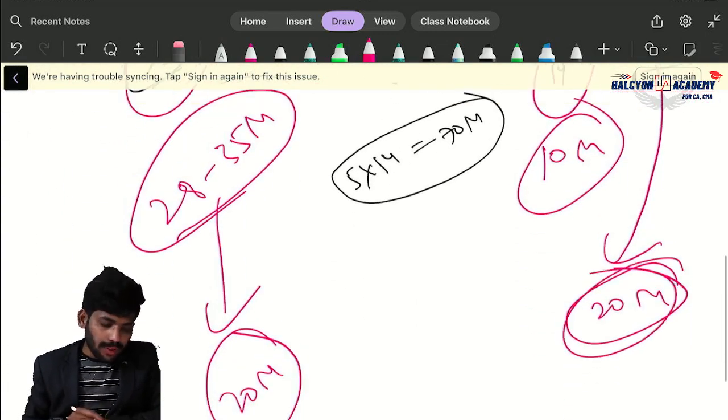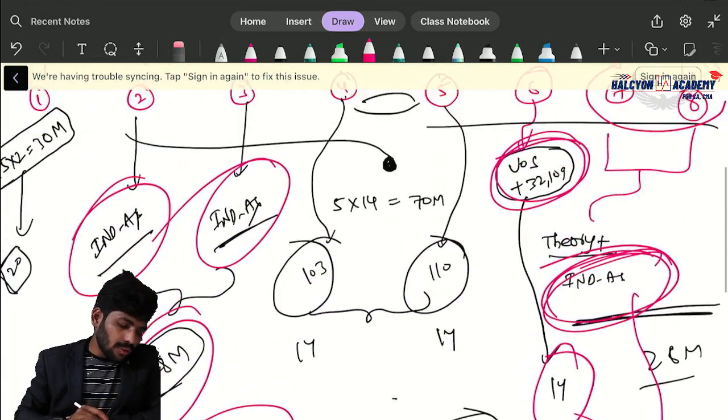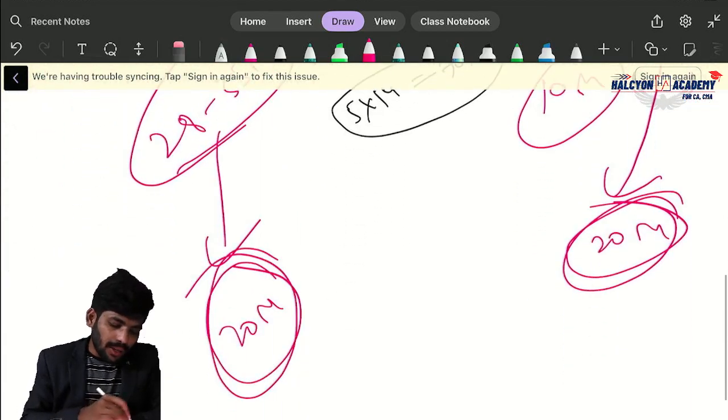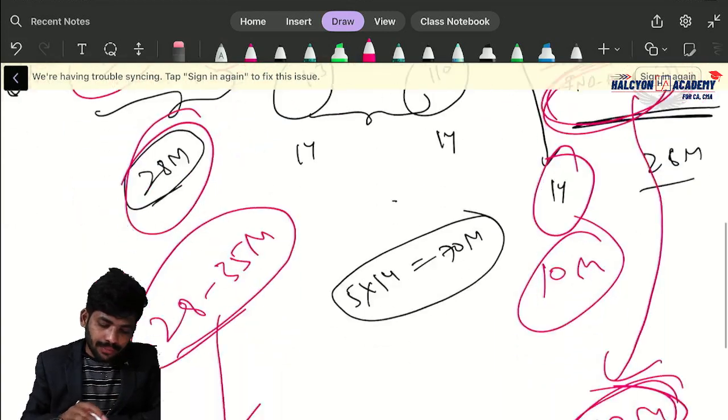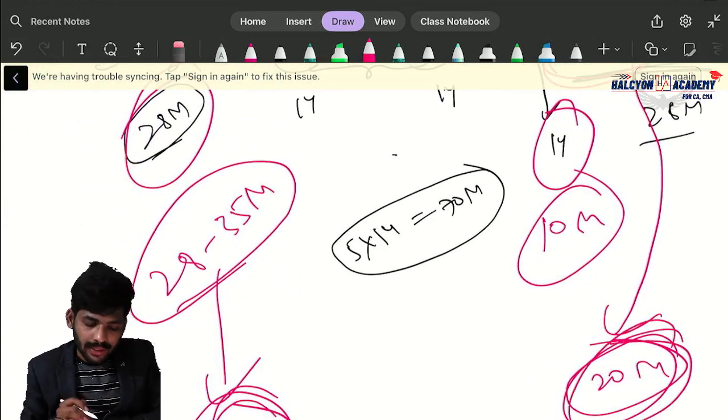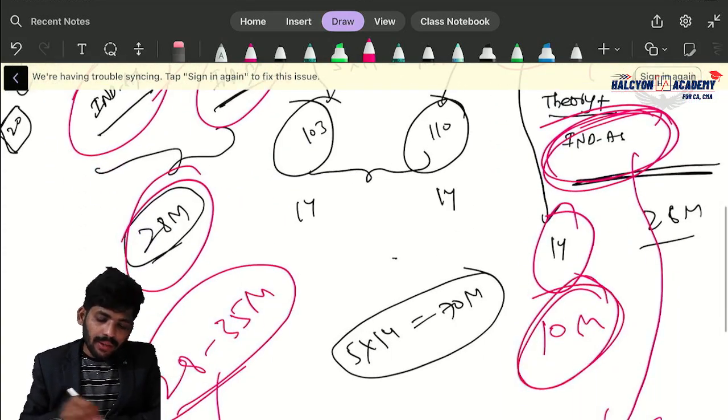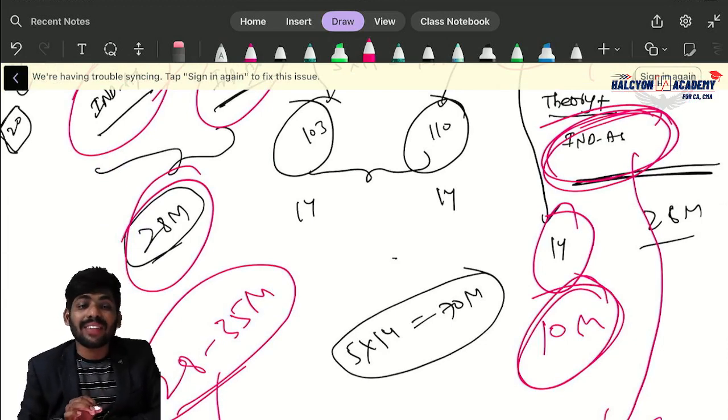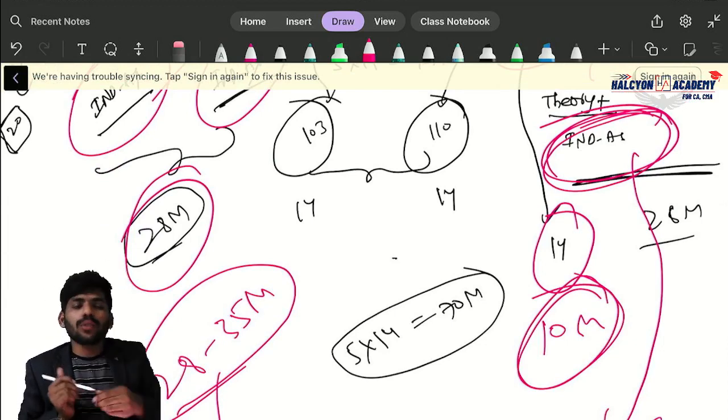So total how many marks? Please calculate. From MCQs we get 20. Next here again 20. Here also 20. 20, 20, 20, 60, 70. Out of 100 you will get 70. I'm damn sure about these marks.